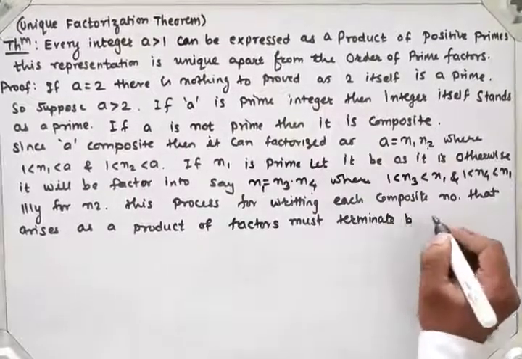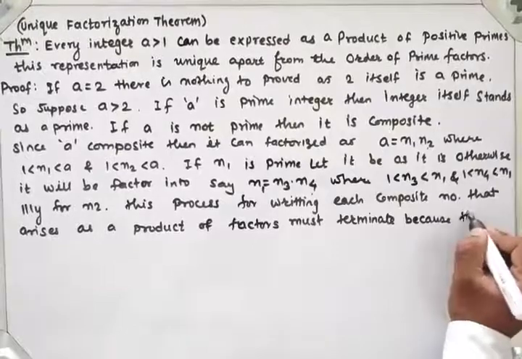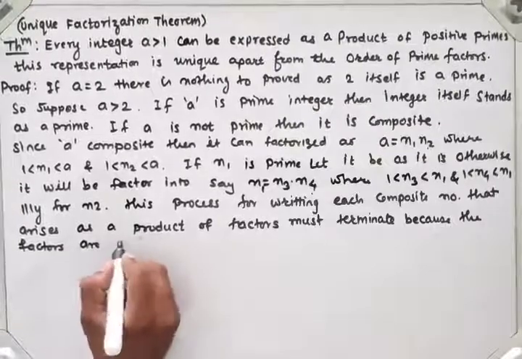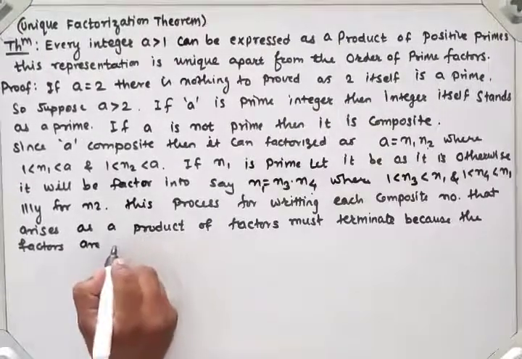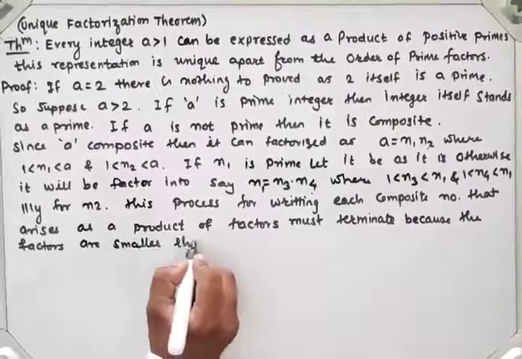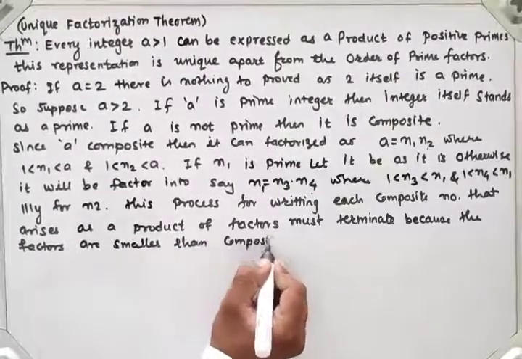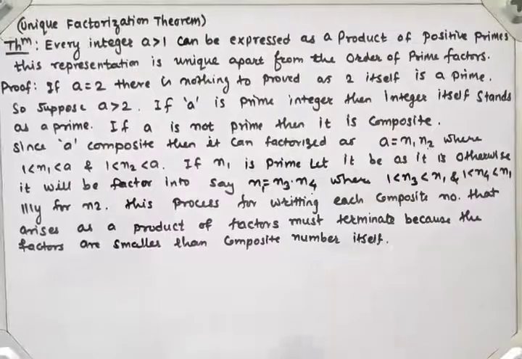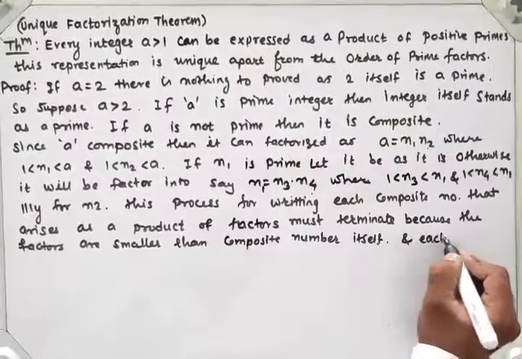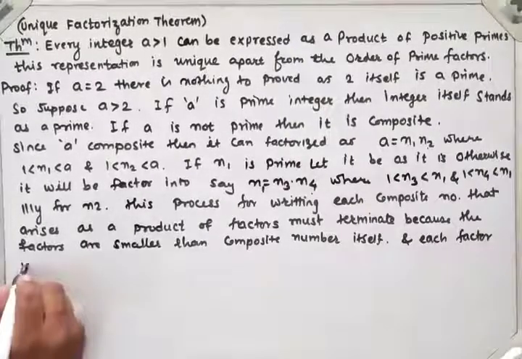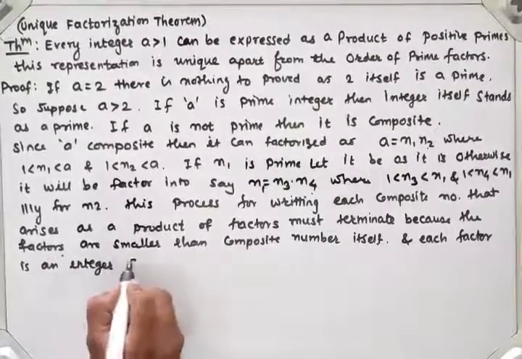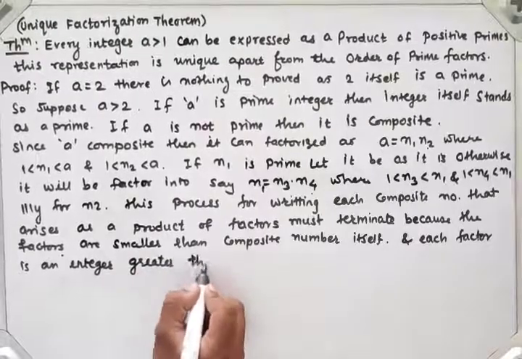It must terminate because the factors are greater than 1 and smaller than the composite number itself, and each factor is an integer greater than 1.